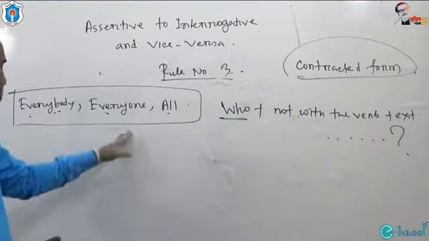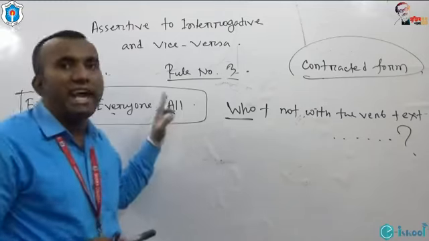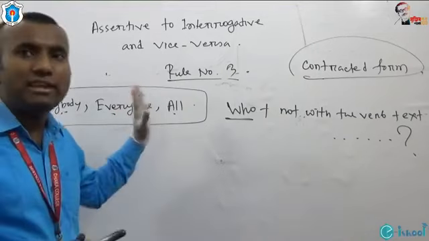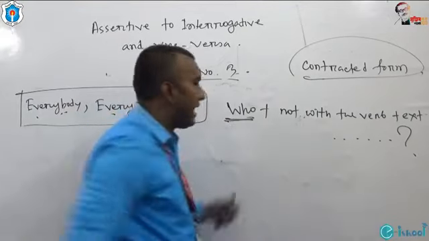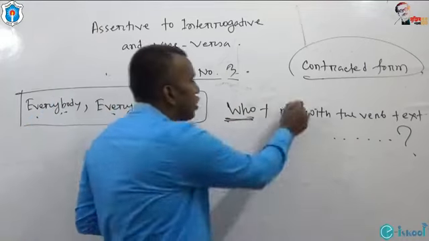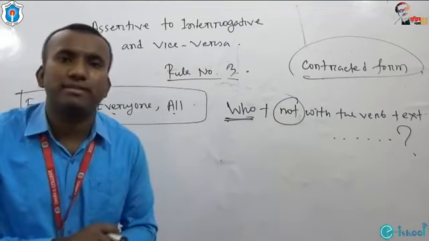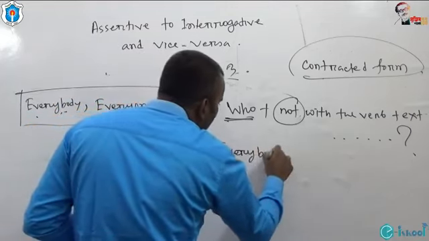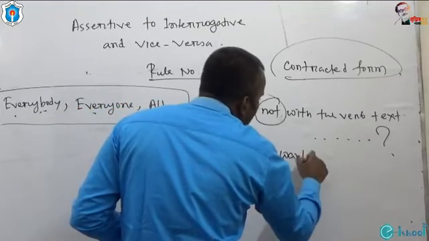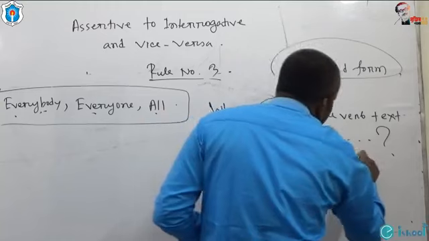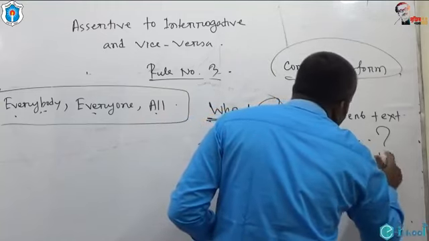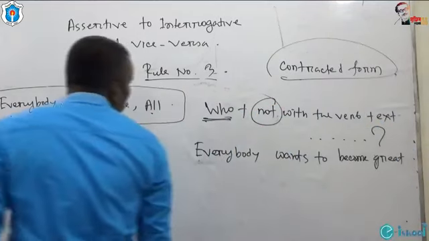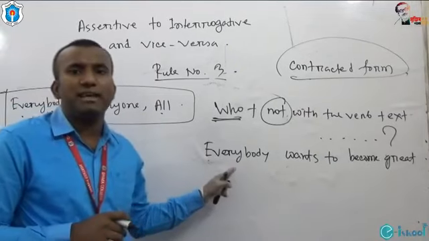Look at this: if we get the use of everybody, everyone or all as the subjects of assertive sentences, in order to make interrogative, we have to start with who, and after who, we must use not with the verb. I'd like to give an example. Everybody wants to become a vet. What is the subject of this sentence?